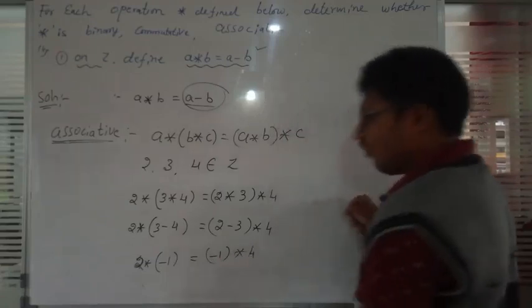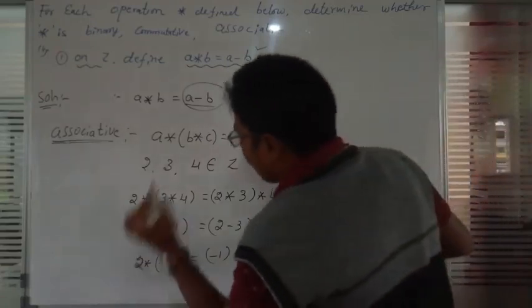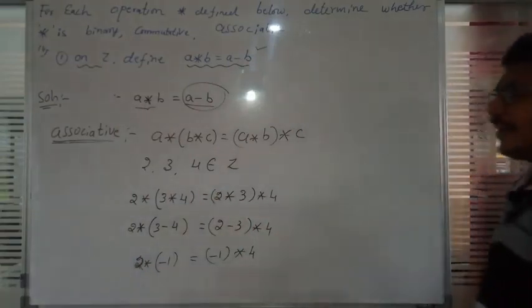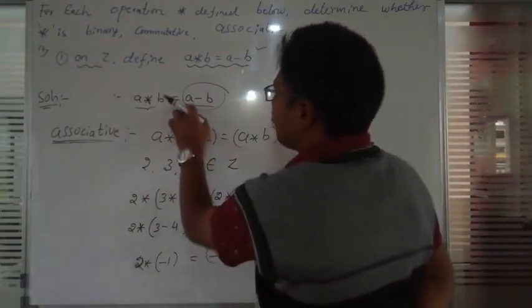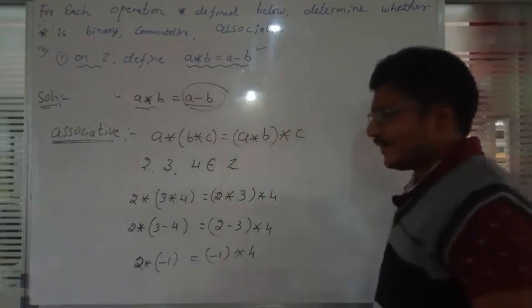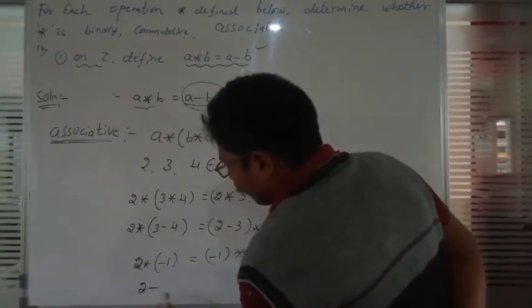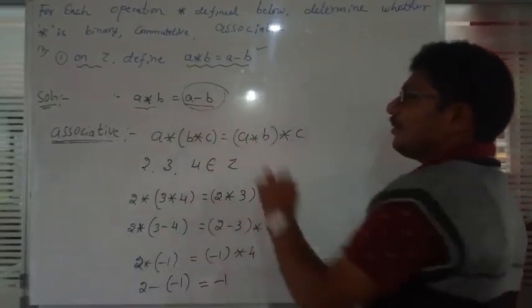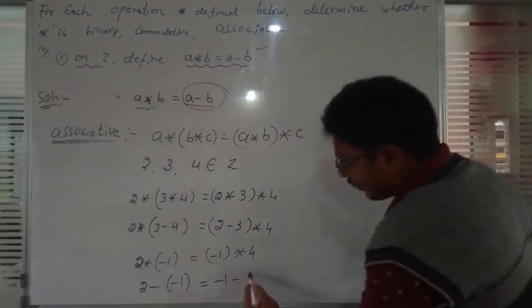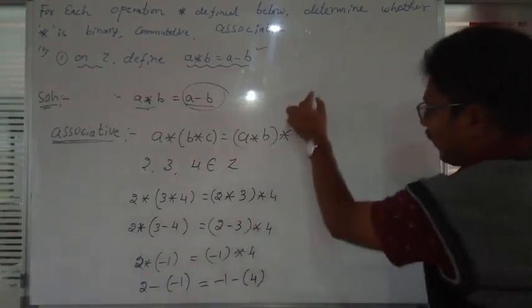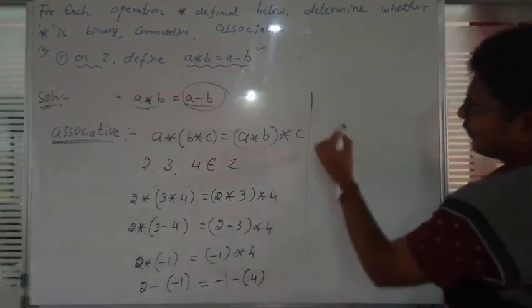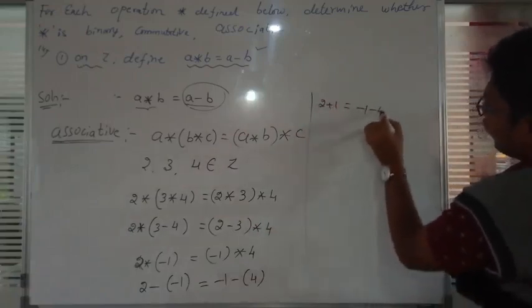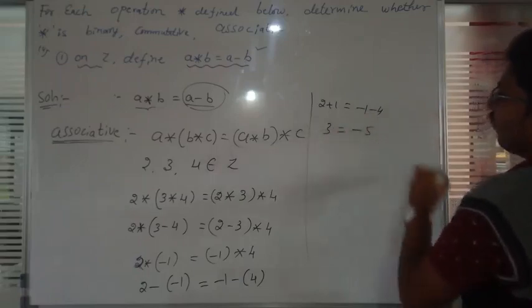Star of 4. And what is minus 1 star 4? A star B means A minus B, first number minus second number. So we write minus 1 minus 4, which is minus 5. On the other side, 2 star of 3 star 4: 3 star 4 is minus 1, so 2 minus of minus 1 is 2 plus 1, which is 3. So 3 is not equal to minus 5.